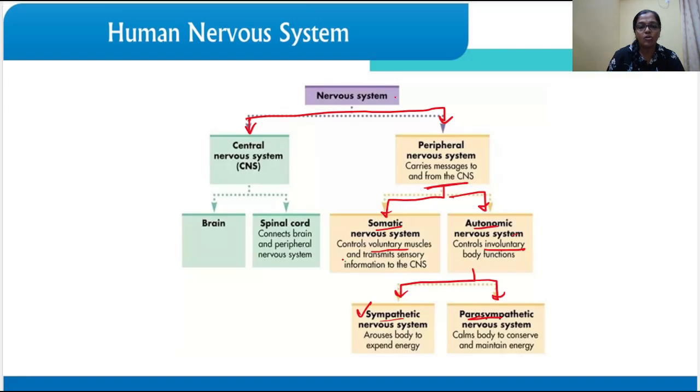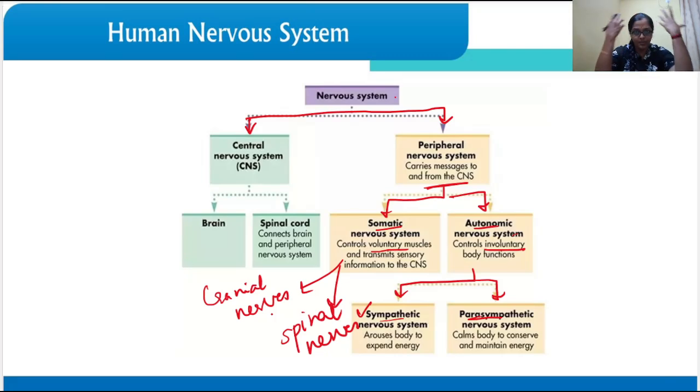Now, the somatic nervous system can also be classified into two different types, based on the nerves, which come in pairs. That is, cranial nerves and spinal nerves. Cranial, as the name suggests, means present in the cranium, coming out from the brain. What comes out of the cranium is called cranial nerves. How many pairs of cranial nerves do we have? 12 pairs. And the spinal nerves are the nerves coming out of the spinal cord. There are 31 pairs of spinal nerves. So you just have to remember the names and the numbers.